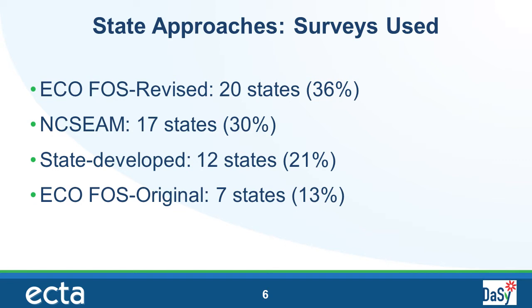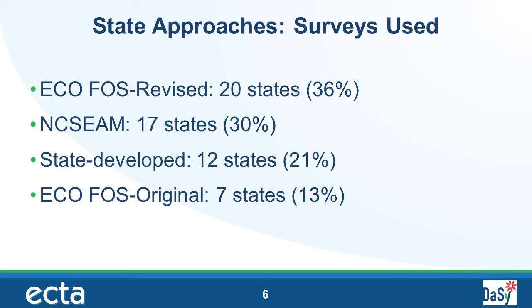The next most frequently used survey was developed by the National Center for Special Education Accountability Monitoring, or NCSEAM. 17 states used this survey. Next, we see that 12 states are using a survey developed by their own state. Please note that this state-developed survey group consists of all unique surveys, so there is more variation in tool format within this group compared to the other groups. Lastly, we have the Early Childhood Outcomes Center Original Family Outcome Survey. 7 states used this survey. There were no reported changes from last year to this year.